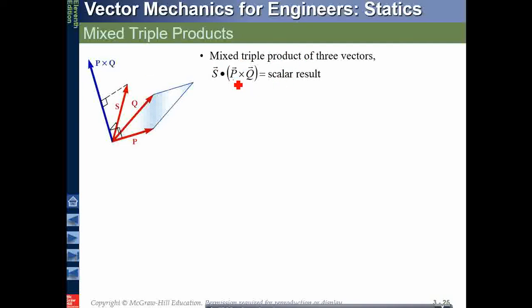So P cross Q, remember that P and Q, both the vectors, are on one plane, and the result will give me a vector perpendicular to this, which is P cross Q. Okay, if I have this P cross Q, I would like to know the projection of this on any other axis. That projection will give me another vector. So to find that projection on any other axis, I dot that. So you understand the importance of dotting.